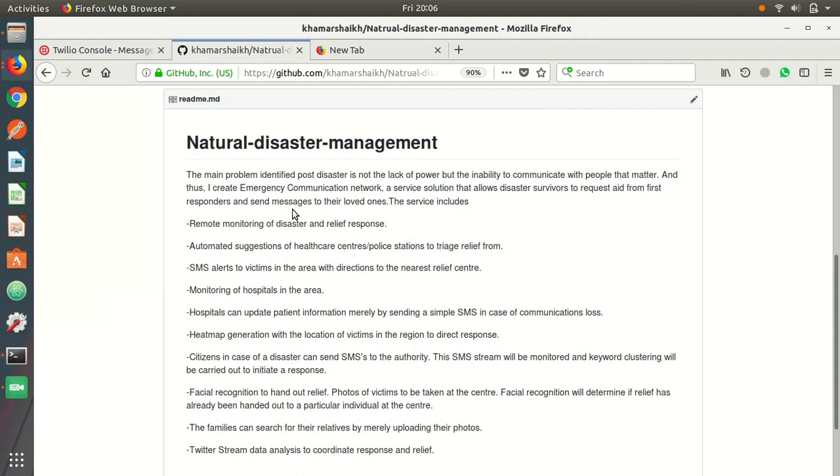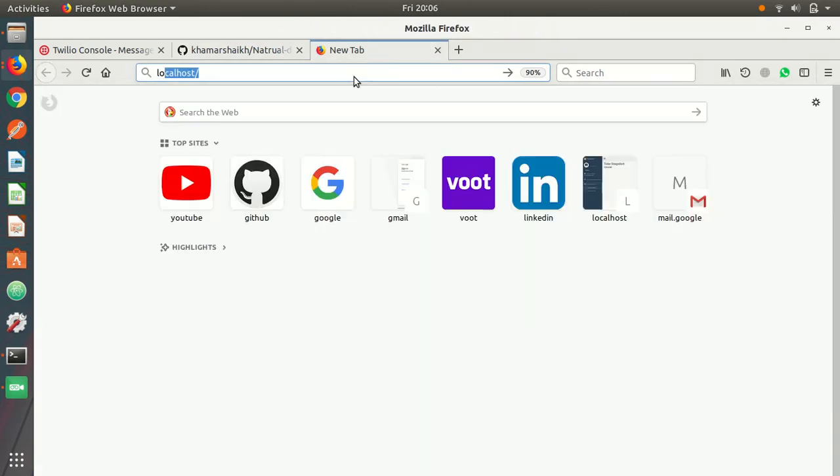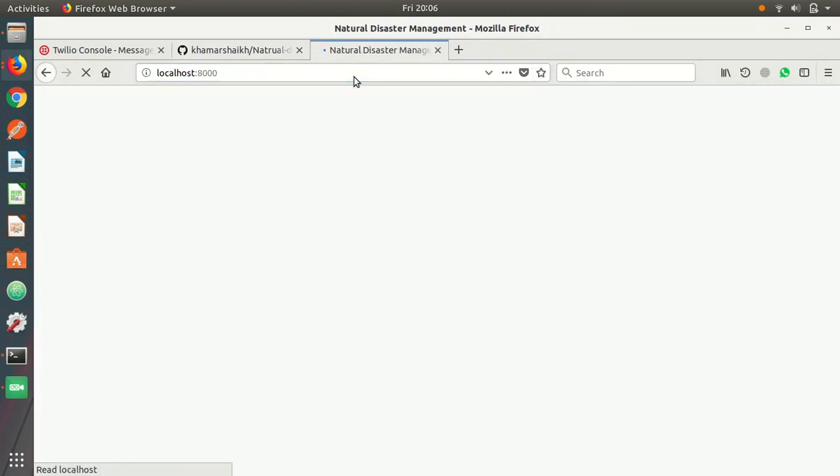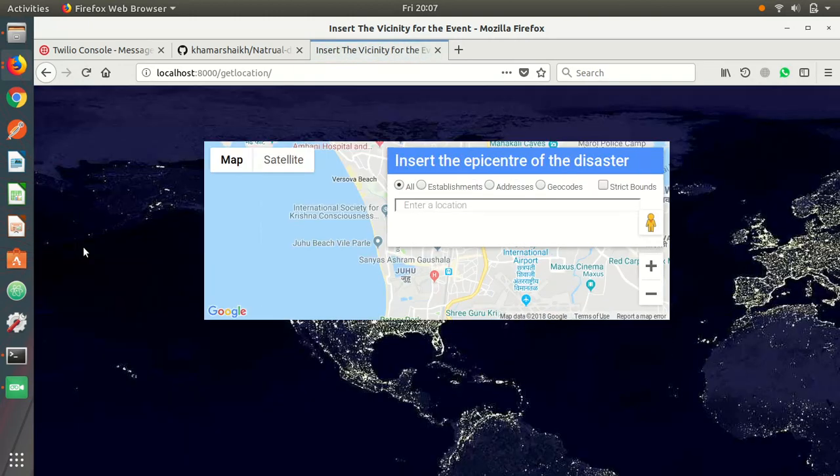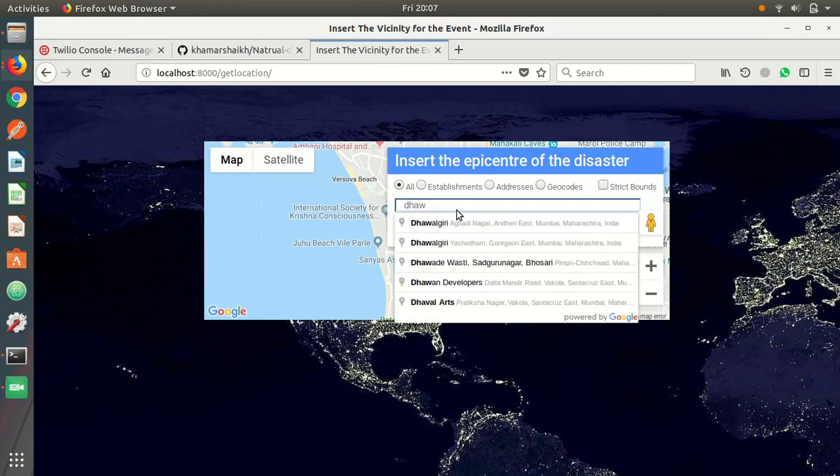I have built a web application using a Django server, which is running on port 8000 as of now. Whenever a natural disaster occurs, the user is asked to report it, which he can do by just pressing the button start. The user is then asked the location where the disaster has occurred. With that, I'm also tracking the present location where the user is located. For example, I'm entering Dharavi as the location where the earthquake has taken place, and I just submit the query.